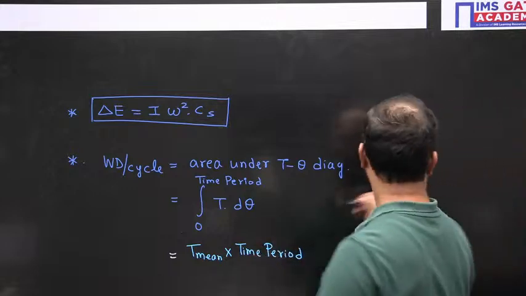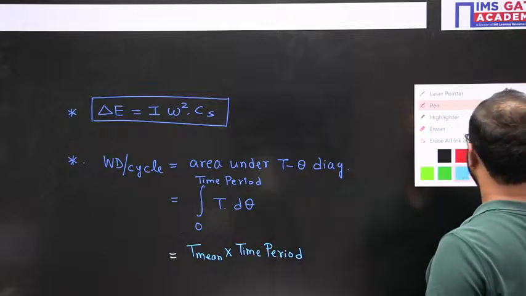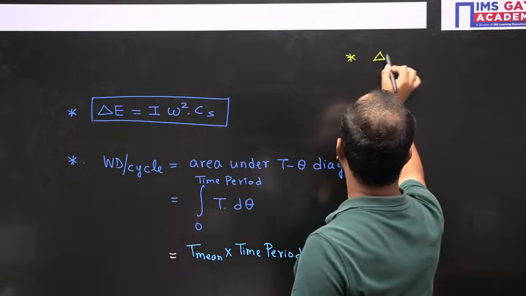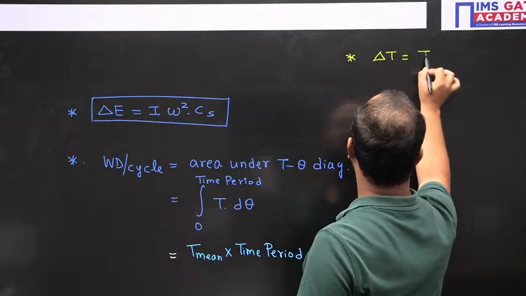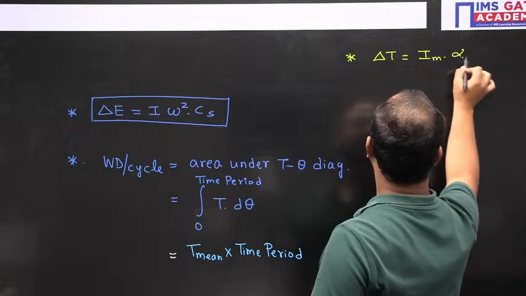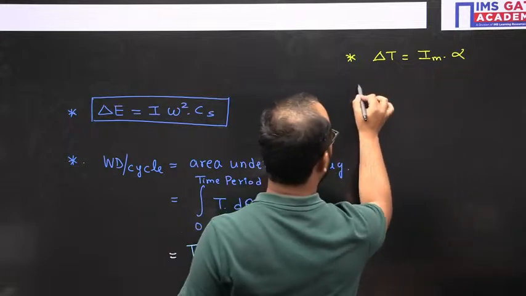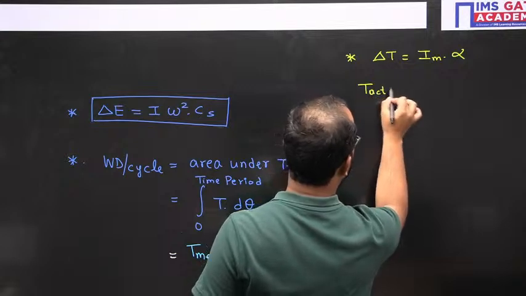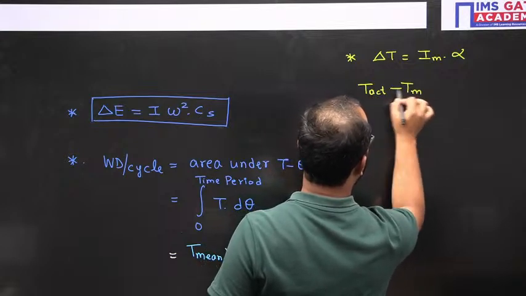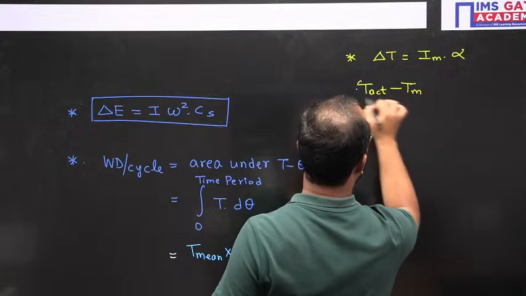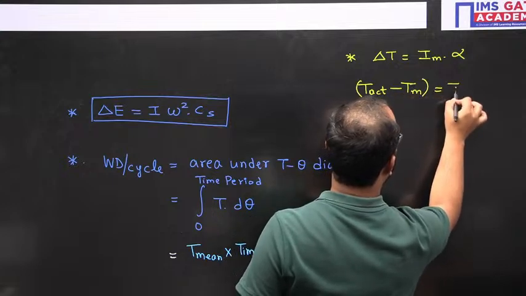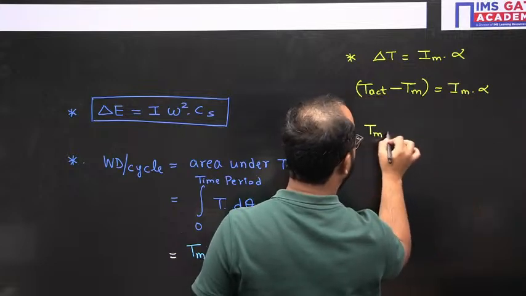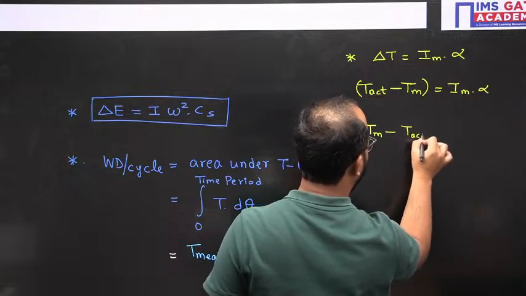And okay, one more relation: delta T will be equal to I alpha. Alpha is what? Angular acceleration. If the actual torque T is more than the mean torque, you will have angular acceleration. If your mean torque is more than the actual torque, you will have a retardation.